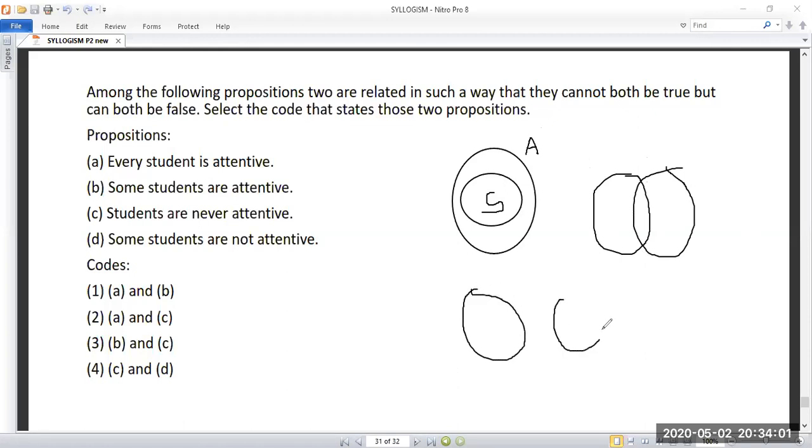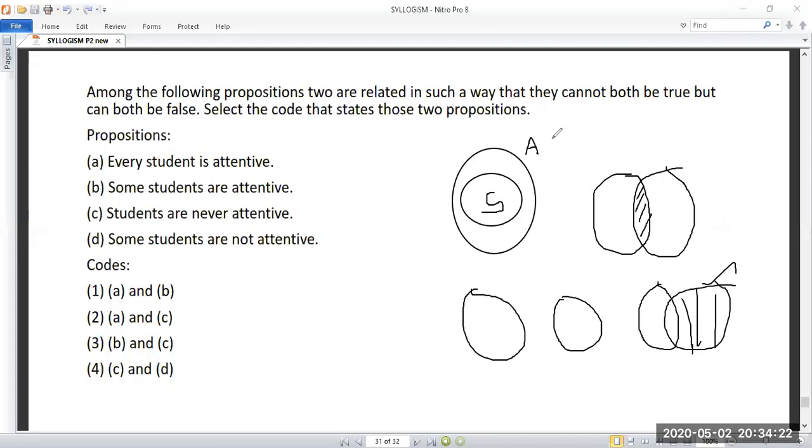You know how to draw this. Some students are not attentive. Same way, this is some students are not attentive. What is the difference between this and this? This is some students are attentive. Some students are not attentive means this one. Okay.